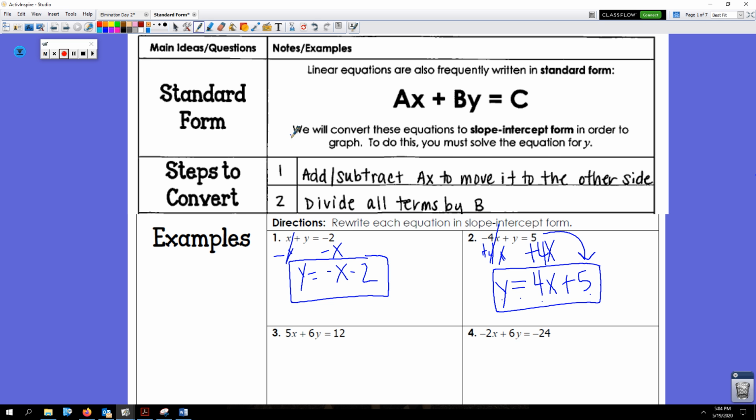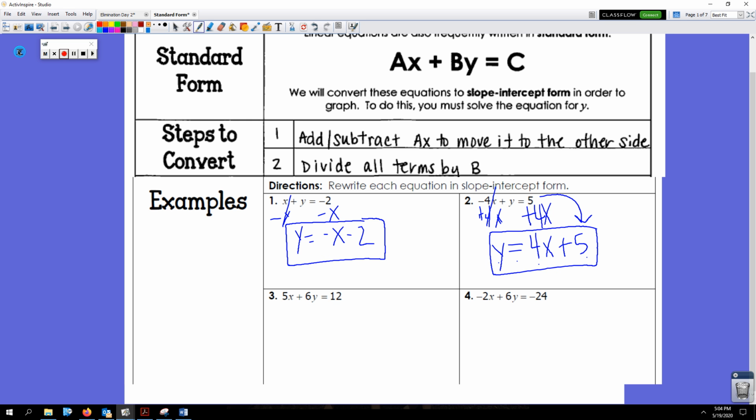Okay, now let's look at number 3. Step 1, move x term to the other side, so subtract 5x, minus 5x. 6y equals negative 5x plus 12. And now I have to do step 2. In number 1 and 2, y was already by itself, so that was kind of cool. But now I need to divide by b. b in this case is 6. So I'm going to divide by 6.